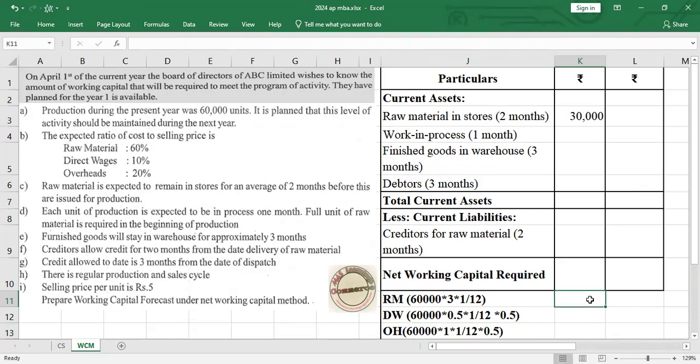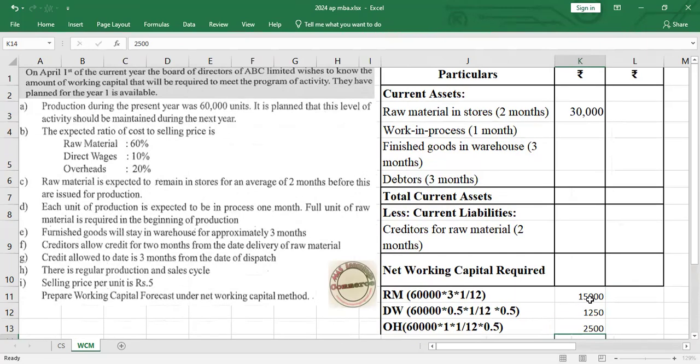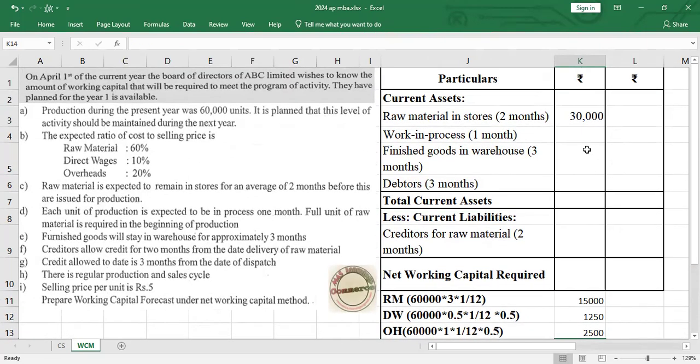If you simplify, raw material we get 15,000, direct wages 1,250, and overhead 2,500. If we add all this, we get 18,750.